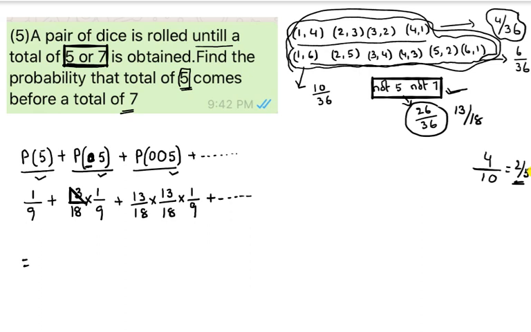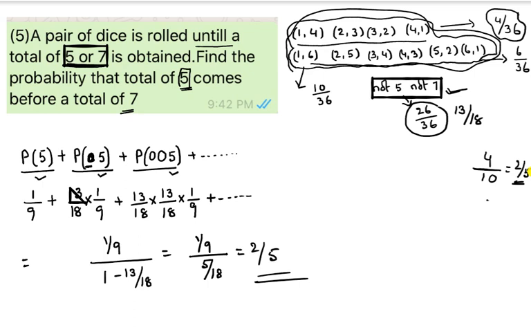Whether you observed or not, this is the sum to infinite terms of a geometric progression. Formula is a by 1 minus r, with r equal to 13 by 18. So this we will get 1 by 9 divided by 5 by 18. So that is nothing but 2 by 5. The same answer here also we got. Okay.